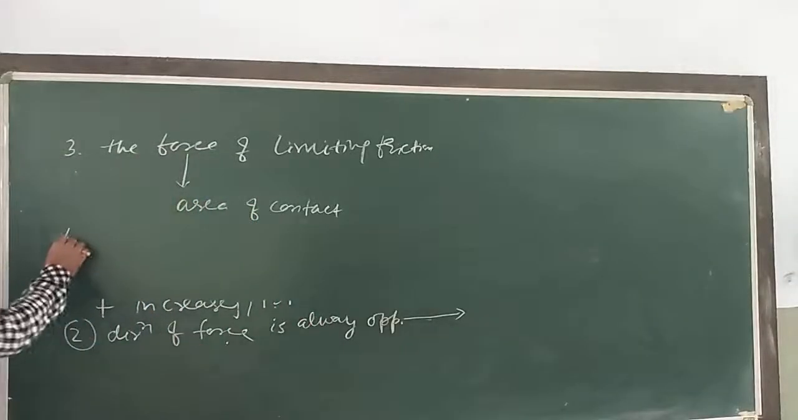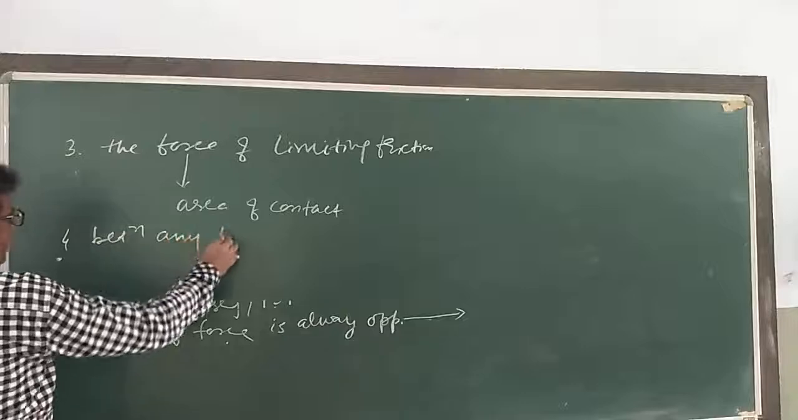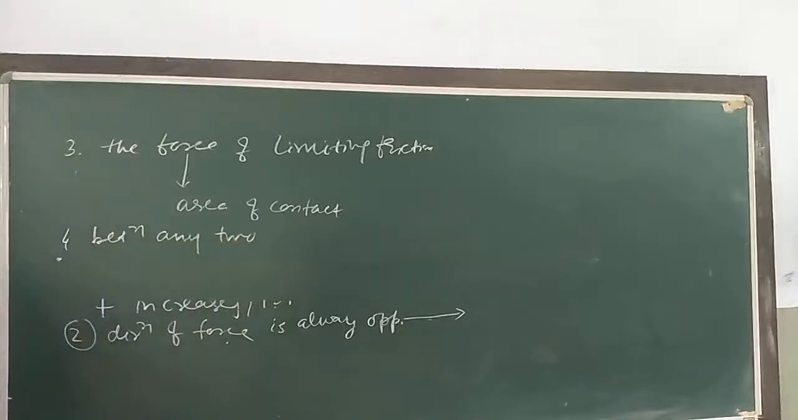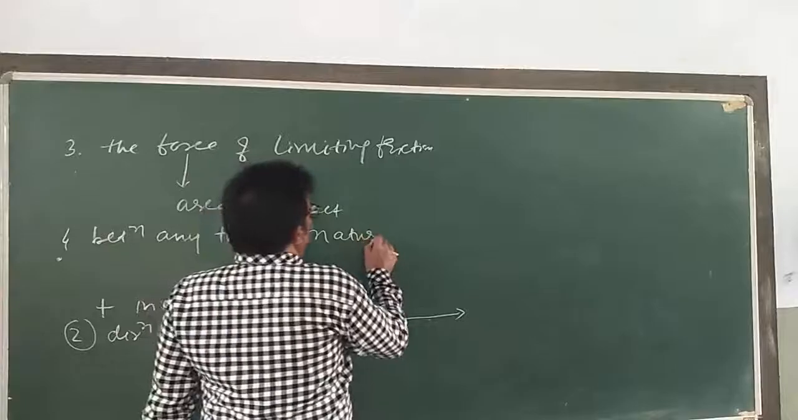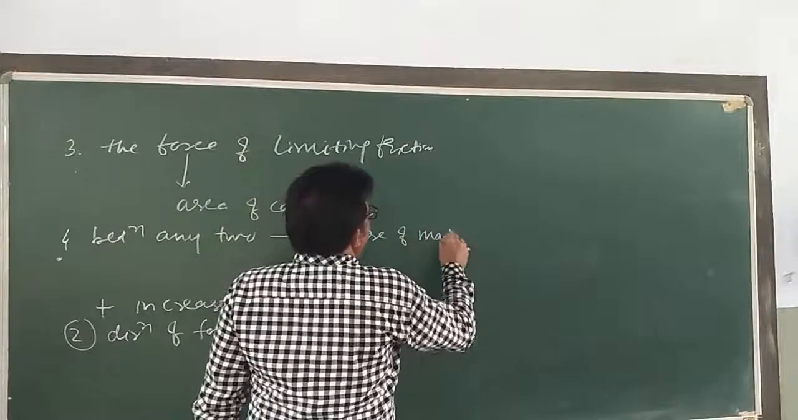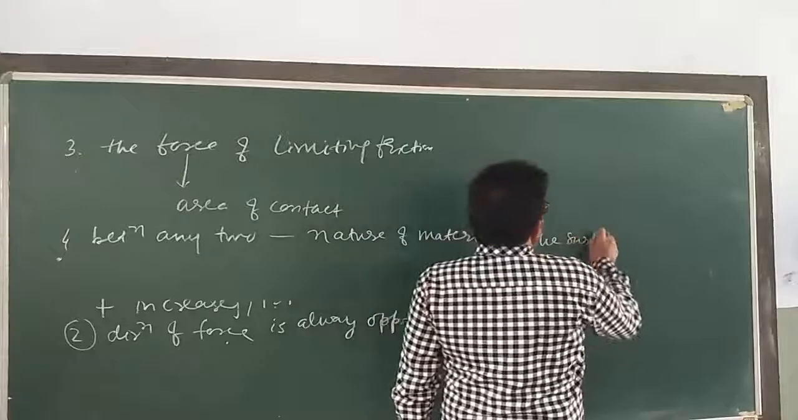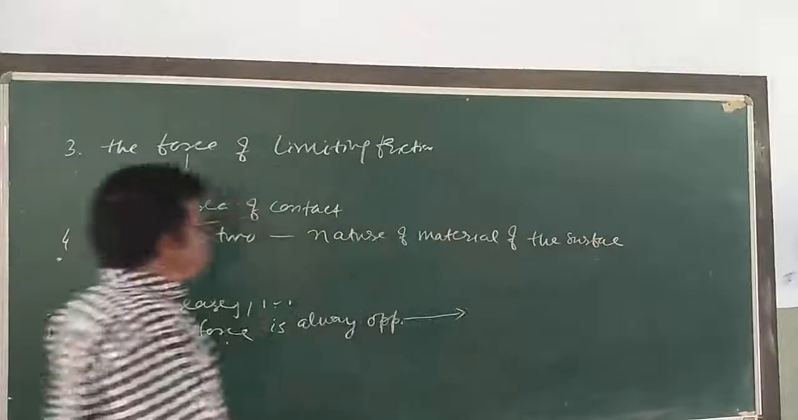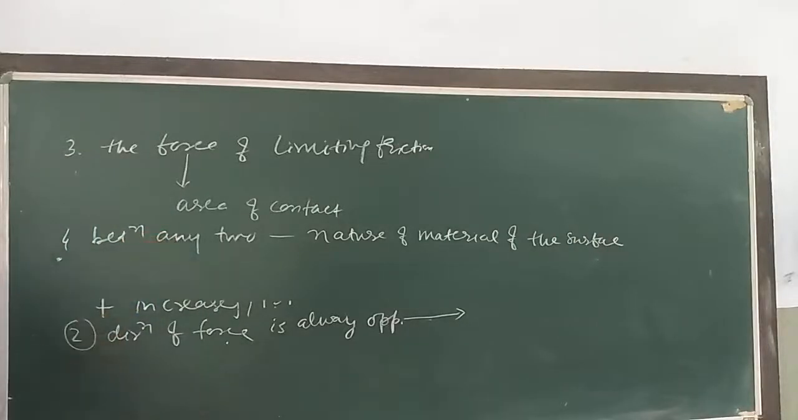Then what is the fourth law? The force of limiting friction between any two bodies in contact depends on the nature of the material of the surface. These are the four basic laws of limiting friction that are to be remembered.